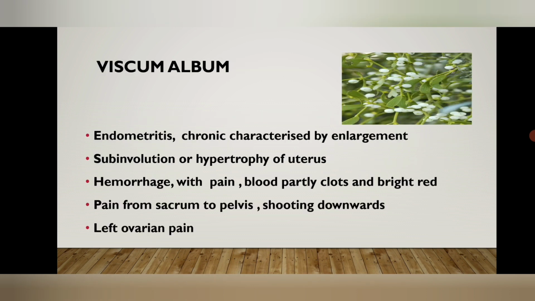Next is Viscum album. It is given in cases of chronic endometritis with subinvolution of the uterus. The uterus is hypertrophied. The hemorrhages are with pain and partly blood clotted and partly bright red. The pain is from sacrum to pelvis, shooting downwards, and left ovarian pains are common in cases of Viscum album.